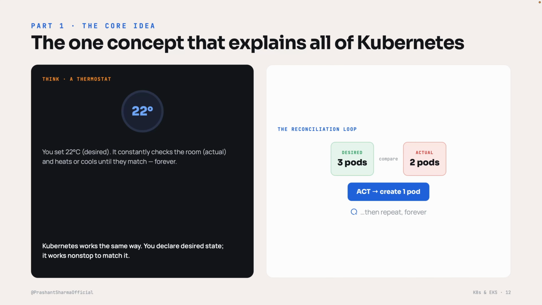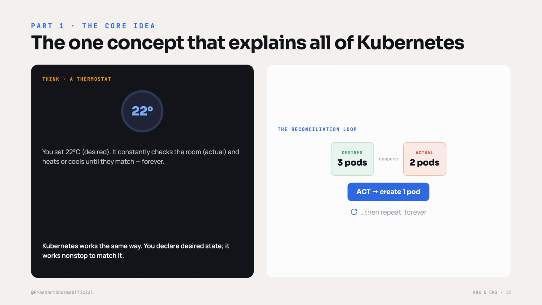Kubernetes works in the exact same way. You declare a desired state: 3 pods, this version, this config, etc. And Kubernetes runs a non-stop loop which we call reconciliation. It compares what you desired against what actually exists. If they don't match, it acts to close the gap. Then it repeats, like forever.